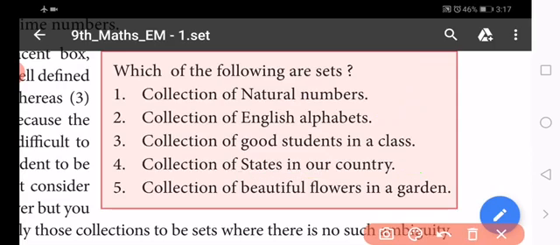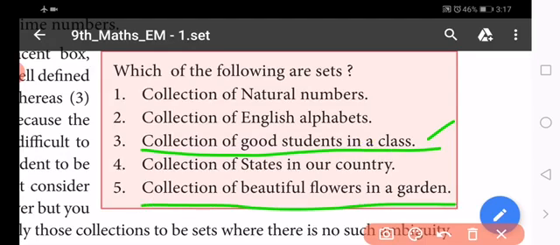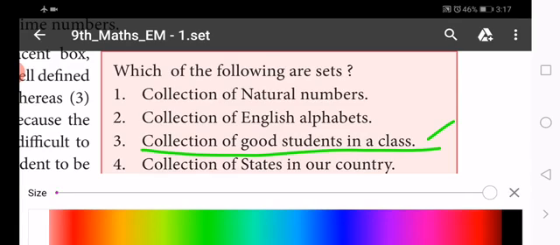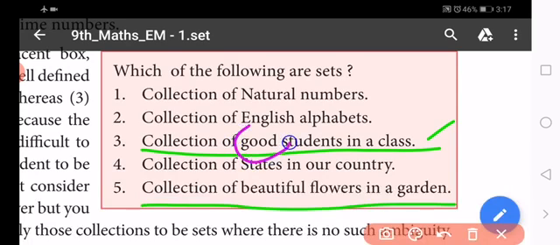Next, the collection of good students, and the fifth one, the collection of beautiful flowers in a garden. We have already said collection of good students, beautiful flowers, good people, tall people, beautiful movies, cinemas.